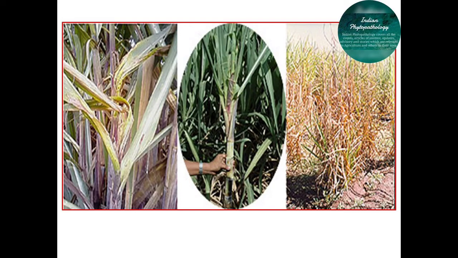By this phenomenon, this pathogen can be controlled by Trichoderma viride. At the end, we can apply carbofuran at 1.5 kg per hectare or 50 kg Furadan within the first 30 days of planting, and a second dose of carbofuran should be given at the earthing up stage to manage stem borer insects and nematodes. These are also responsible for spreading this disease from the infected portion to another portion, so such stem borers and nematodes should be controlled by applying carbofuran.